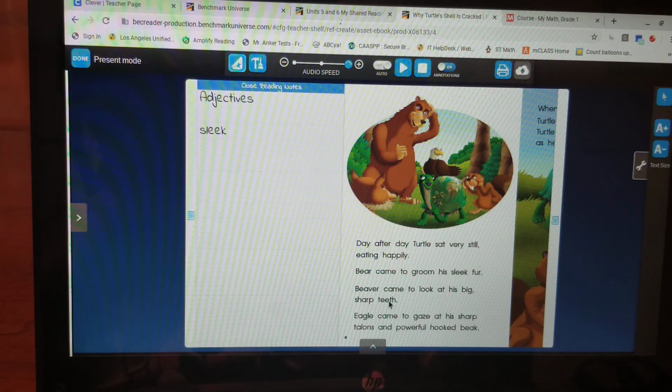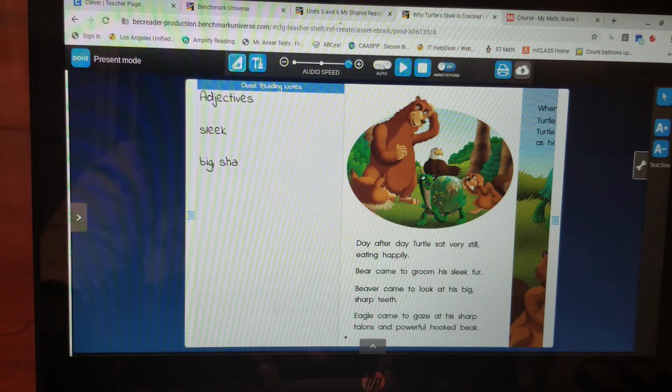What kind of teeth did he have? How are his teeth being described? Those are the adjectives. Well, I see the word big, that talks about size, and then sharp. Now, those two words are also adjectives. So let's add that to our list. Big and sharp. Sharp. Shoe card. Car card. AR. Puma card.